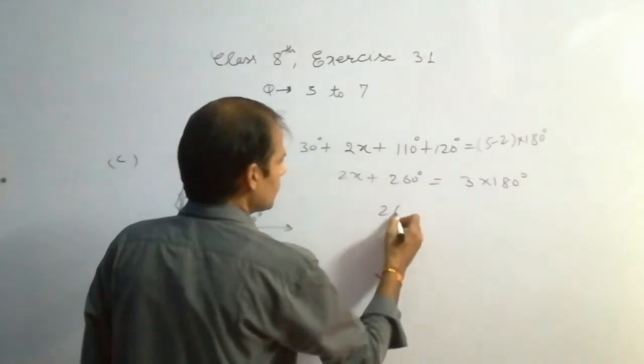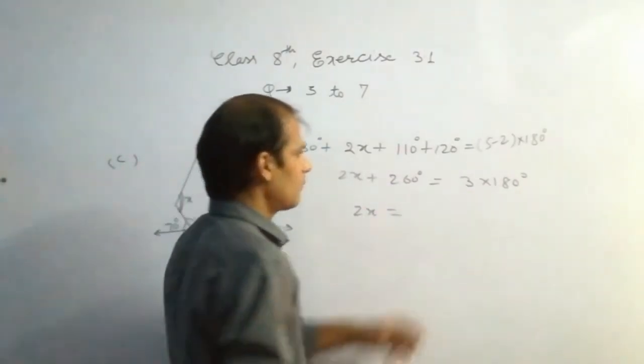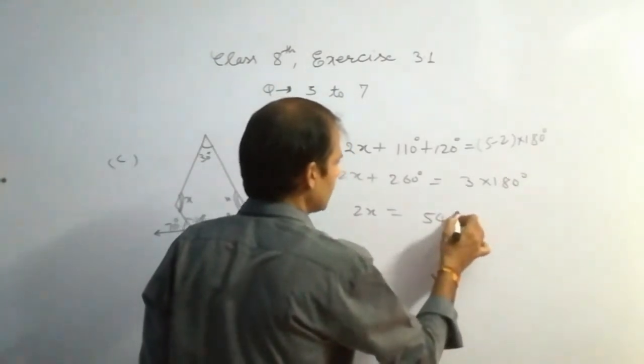Now 2x plus 260 equals, if you multiply this we get 540 degree.